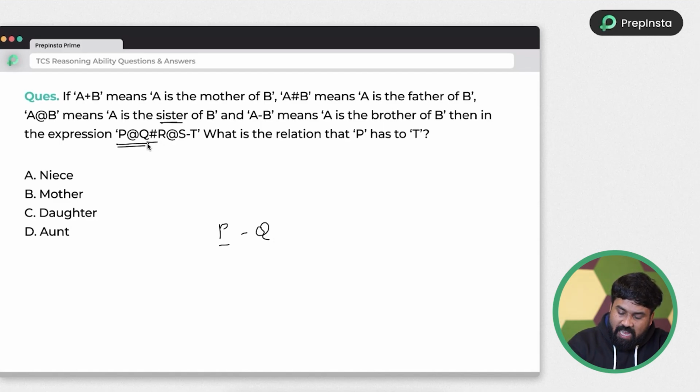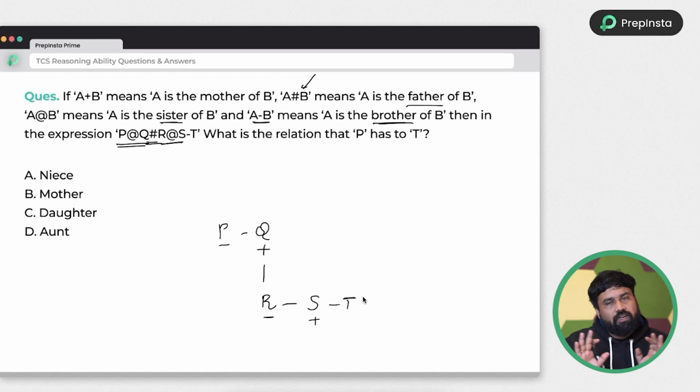And Q hash R, what is meant by hash? Hash is nothing but father. So Q is father of R. R at the rate S, what is meant by at the rate? We already know, it is sister. So R is sister of S. S minus T, what is meant by minus? Minus is nothing but brother. So S is brother of T. So that's it, answer completed.